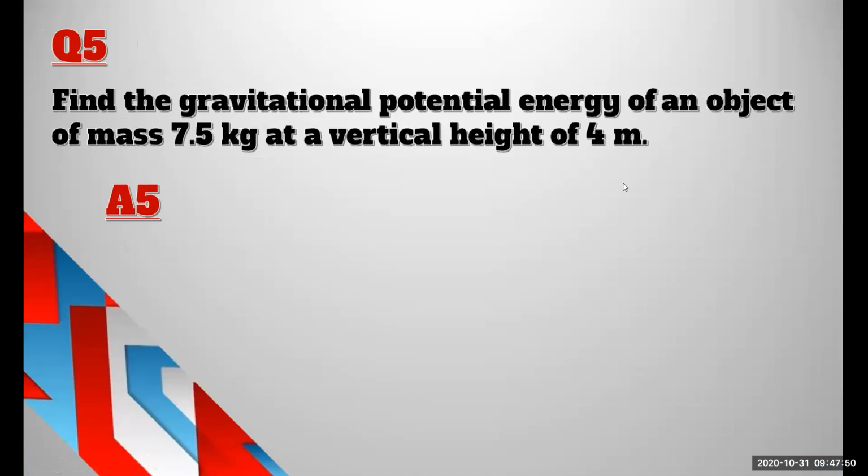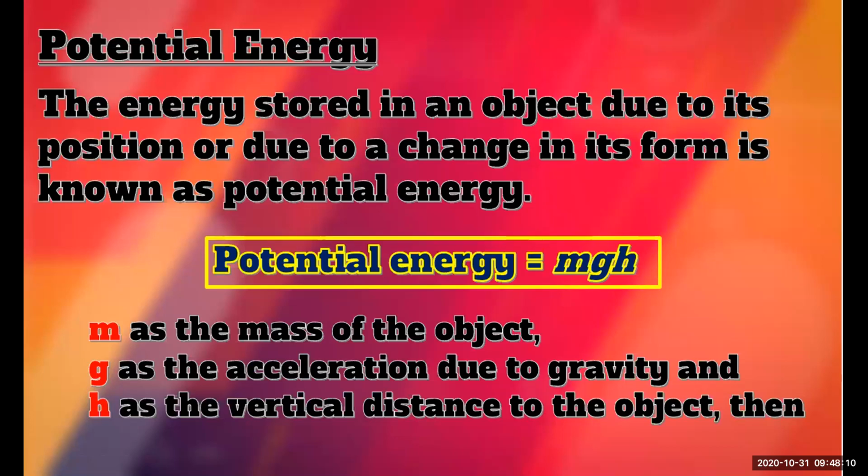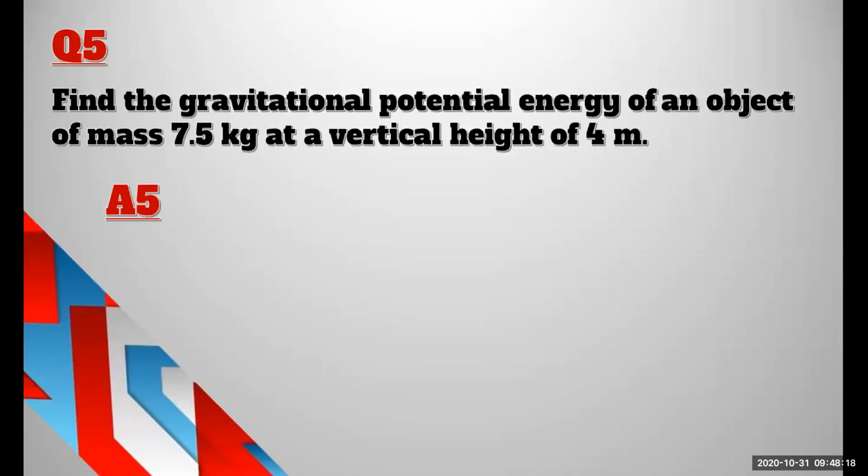Okay, so here another question is given. Find the gravitational potential energy of an object of mass 7.5 kilogram at a vertical height of 4 meters. This is regarding potential energy. This is the formula given for potential energy, mgh. They are asking about the potential energy. Because of the gravity, there is energy. If it is kept at a certain height, it has an energy.